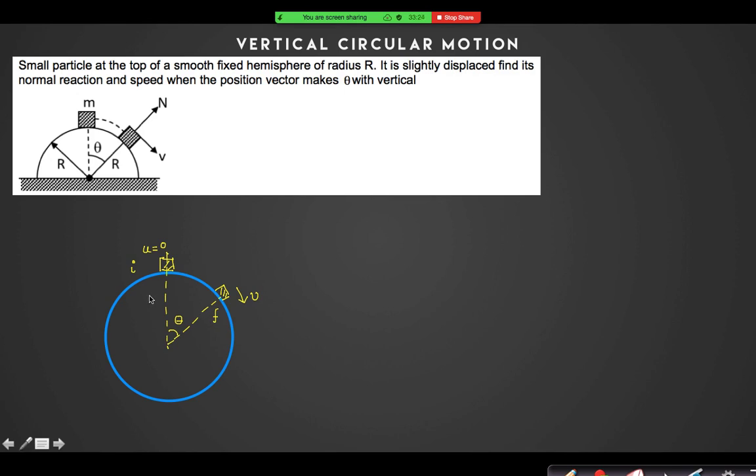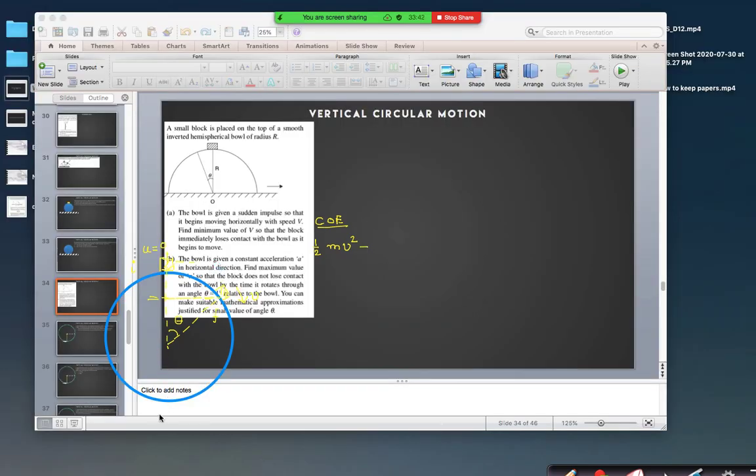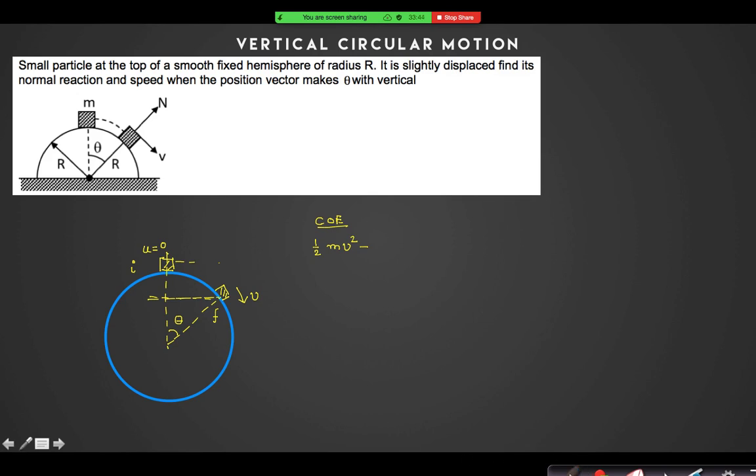Let us first calculate the velocity by conserving energy. Conservation of energy: half m v square is the final energy minus, if I take the topmost level to be at 0 gravitational potential energy, how much has it come down? It has come down by r into 1 minus cos theta, right? So half m v square minus mg r into 1 minus cos theta.